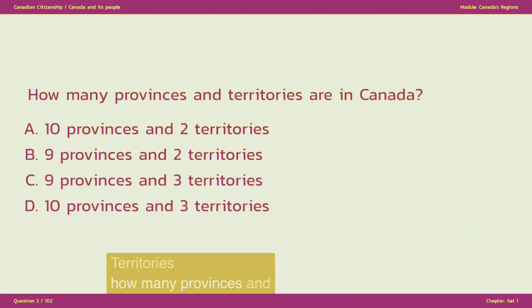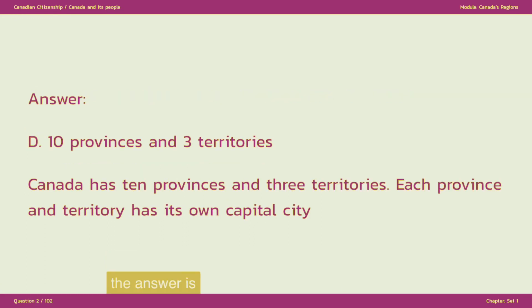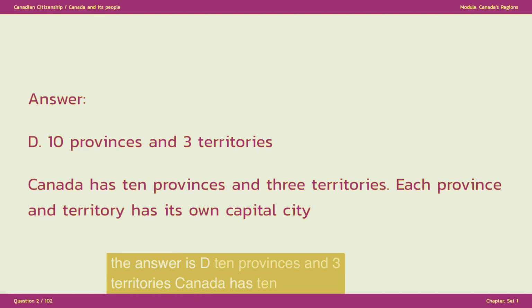How many provinces and territories are in Canada? A. 10 provinces and 2 territories. B. 9 provinces and 2 territories. C. 9 provinces and 3 territories. D. 10 provinces and 3 territories. The answer is D. 10 provinces and 3 territories. Canada has 10 provinces and 3 territories. Each province and territory has its own capital city.